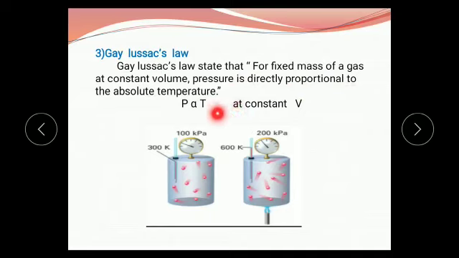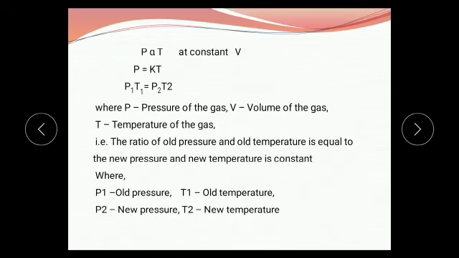Then from this statement we write at constant volume pressure is directly proportional to temperature. Therefore, when we take the equal sign, in the next step we get P equals K into T, where K is constant. When we take T on the left hand side, we get P upon T equals constant.